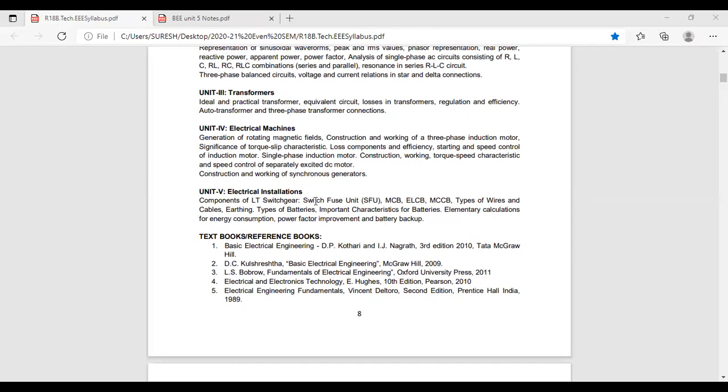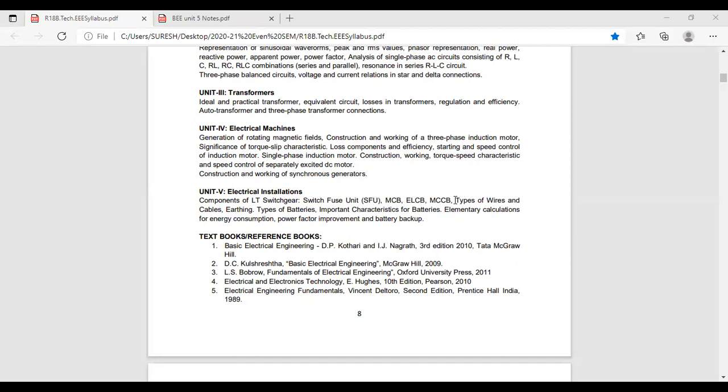So in fuses and circuit breakers, we are having first one is switch fuse unit. Second one is MCB. Third is ELCB. Fourth is MCCB. We'll see these four topics. These four topics are taken as one.